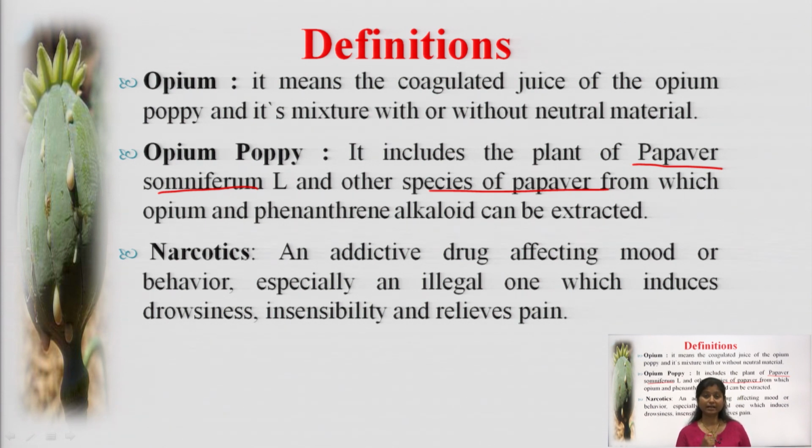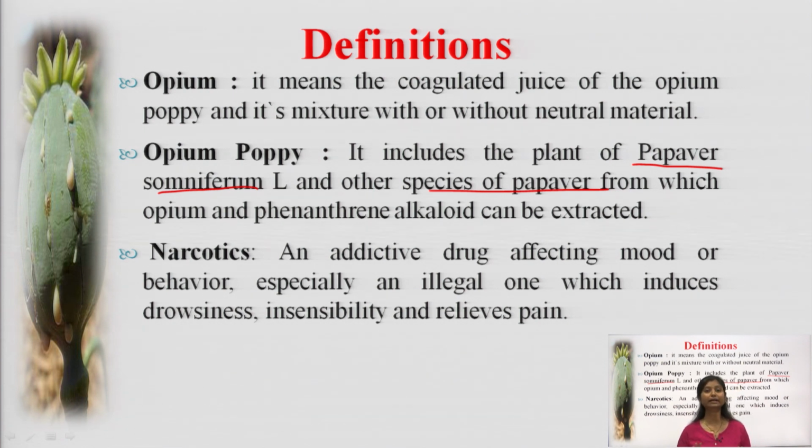Now let's talk about the third one, narcotics. What are narcotics? An addictive drug affecting mood or behavior, especially an illegal one, which induces drowsiness, insensibility and relieves pain. We use narcotics in medicines to relax the human body in conditions prescribed by the doctor.